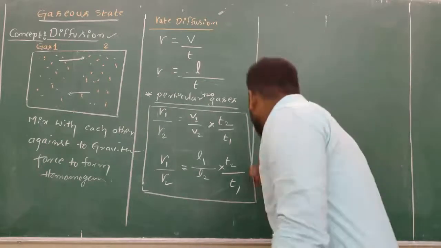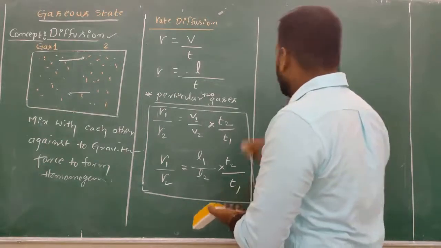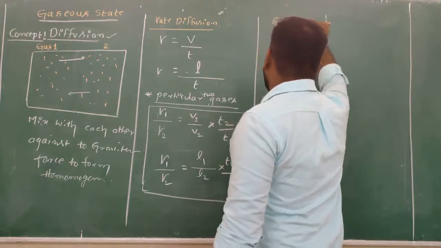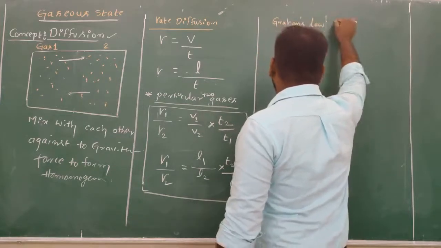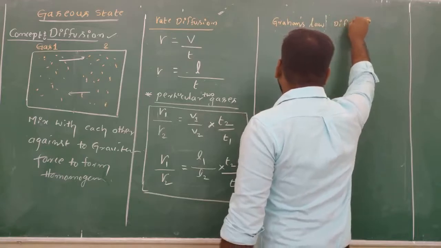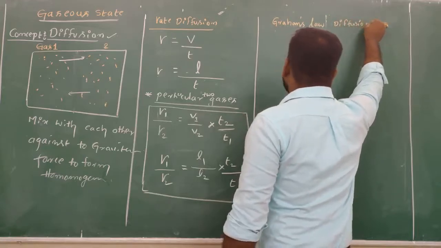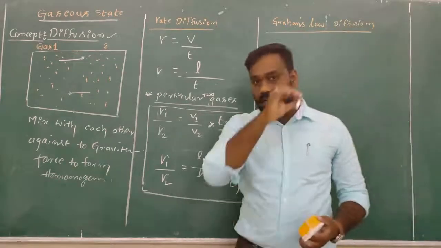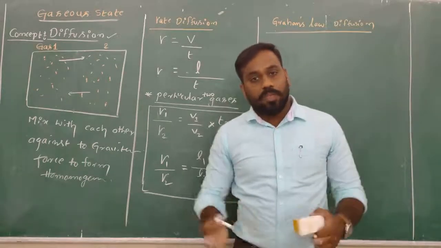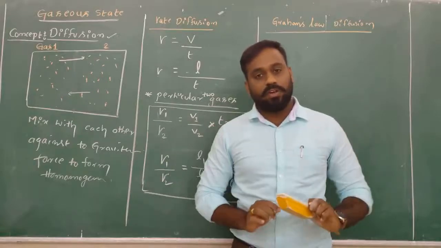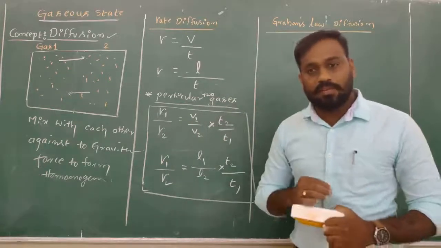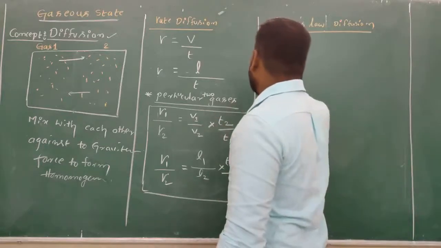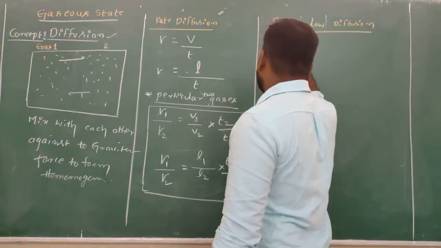The next concept is Graham's law of diffusion. This is the only law under diffusion, discussed by the great scientist. It is called Graham's law, and to honor him we call it Graham's law of diffusion. What is the meaning of Graham's law of diffusion? What is the statement? First, we have to understand the statement.